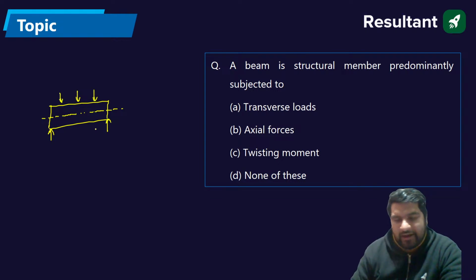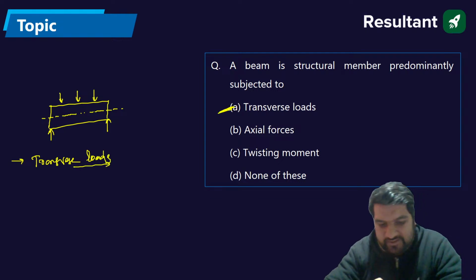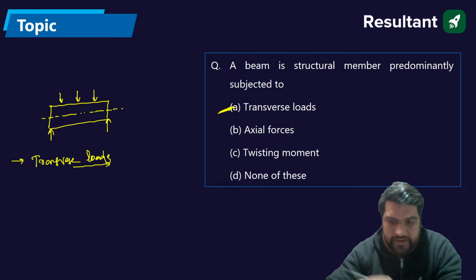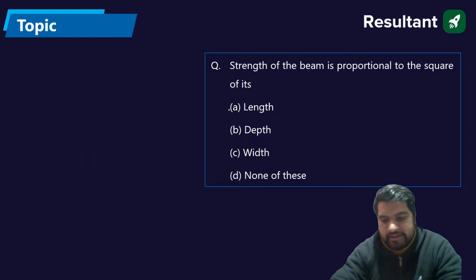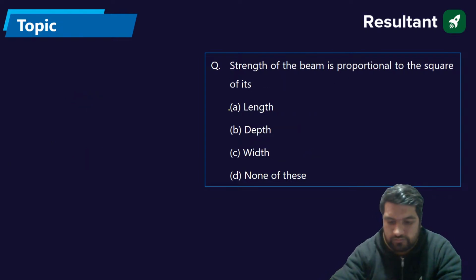Absolutely correct. We are applying transverse loads on the beam. So the answer should be A. Absolutely fine. Next question. Strength of the beam is proportional to square of its what?